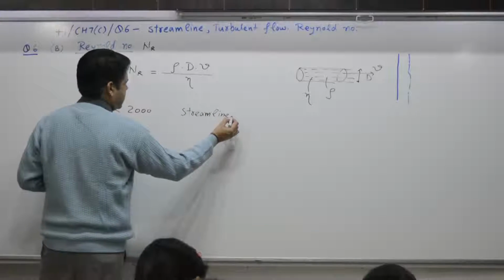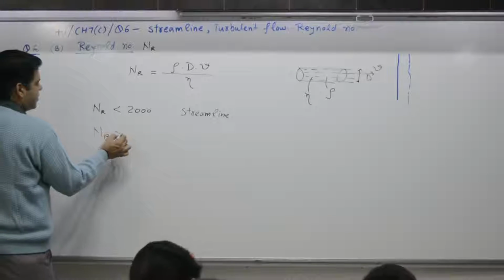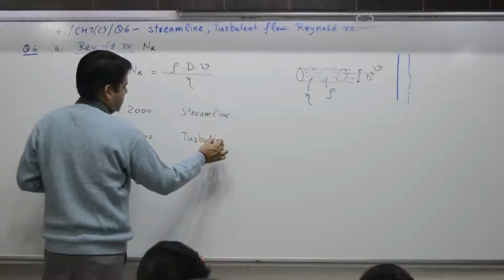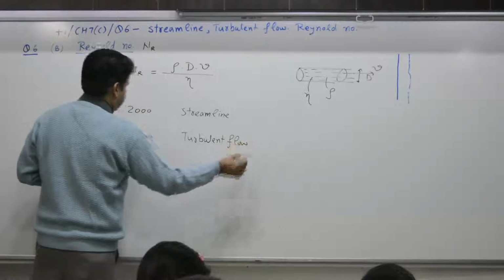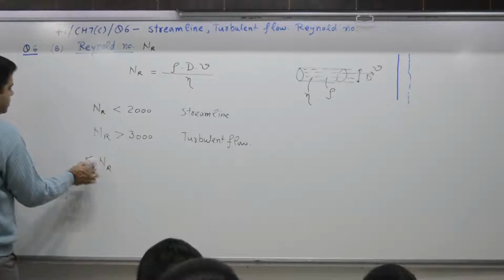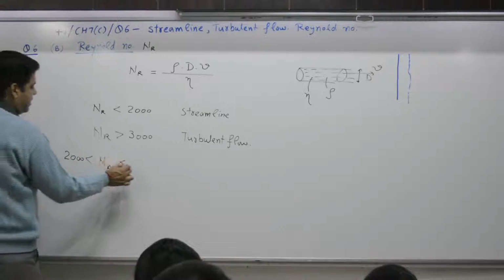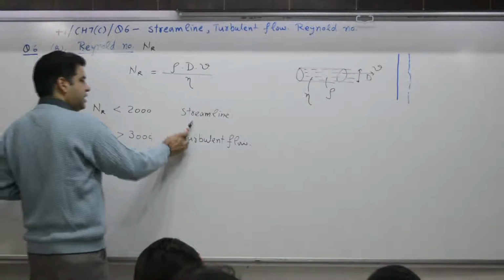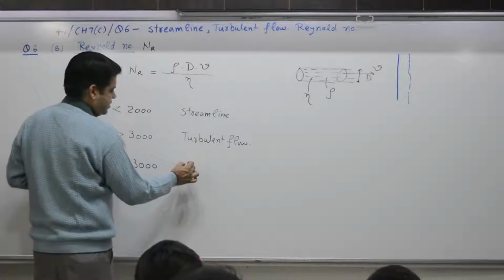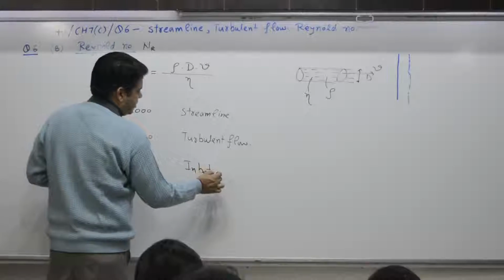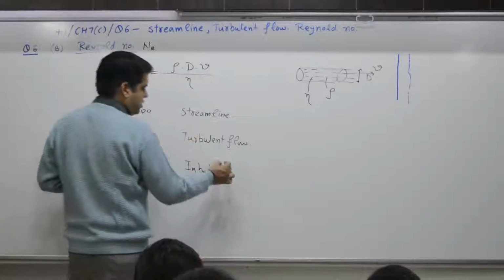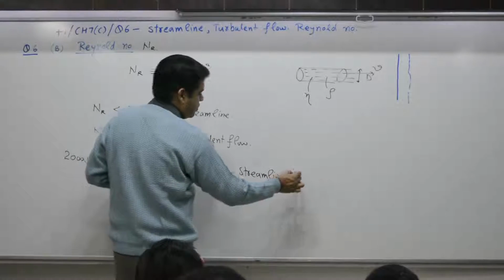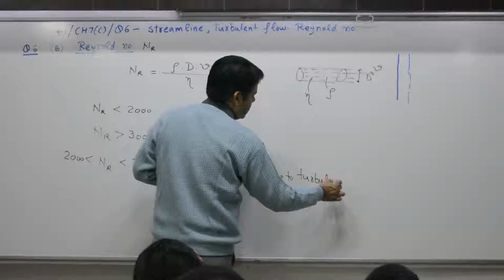If NR is less than 2000, flow is streamline. If NR is more than 3000, it is turbulent. If this number lies between 2000 and 3000, it is in between the two. That means it will change from streamline to turbulent.